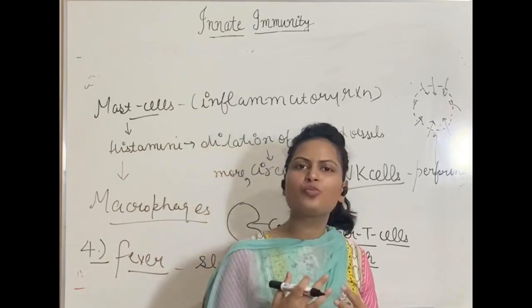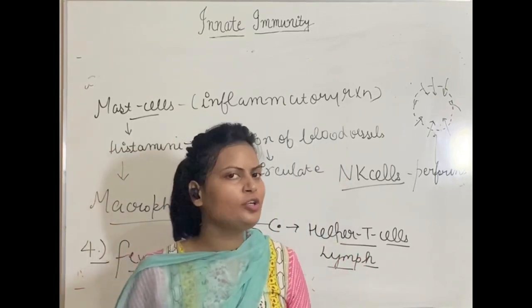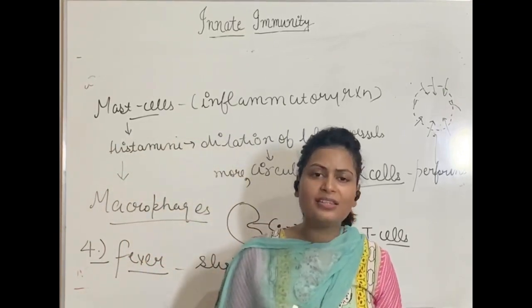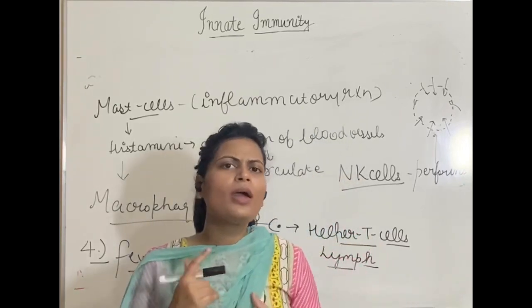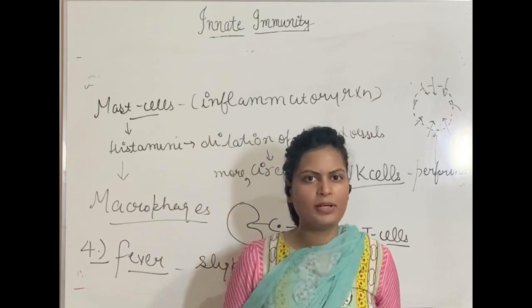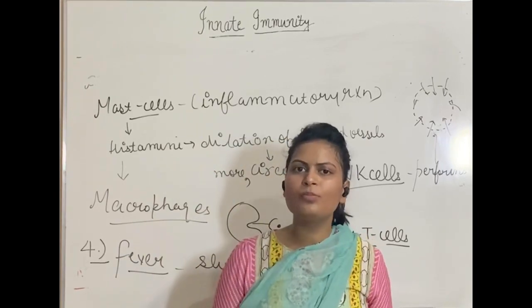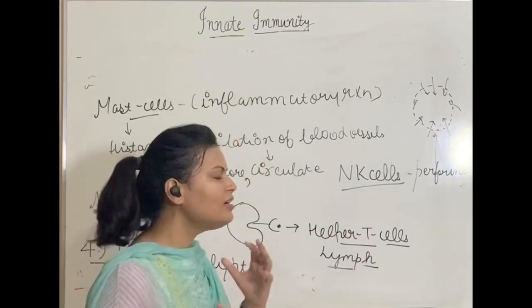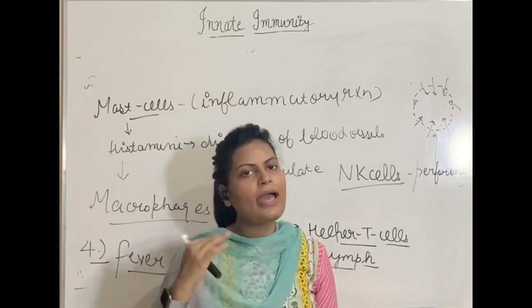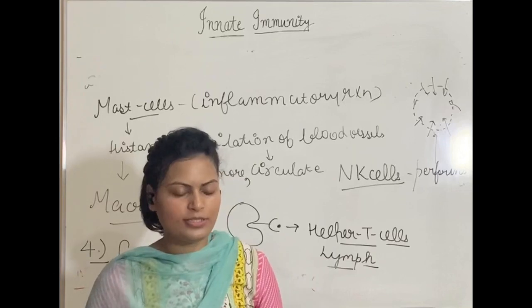And last were cytokine barriers. I already told you about cytokines, that these are certain kinds of chemicals released which help in more and more formation of helper T cells, and if more and more helper T cells or CD8 cells are formed, more signal will be transmitted to B lymphocytes and more antibodies will be formed.